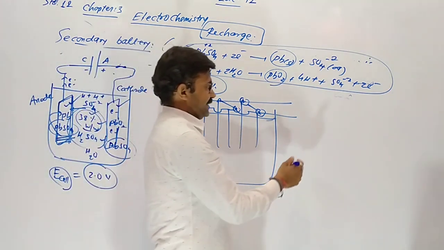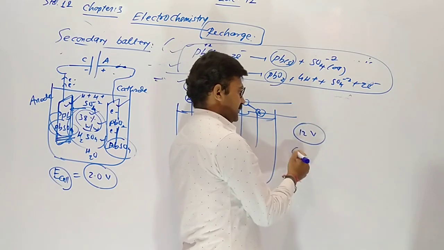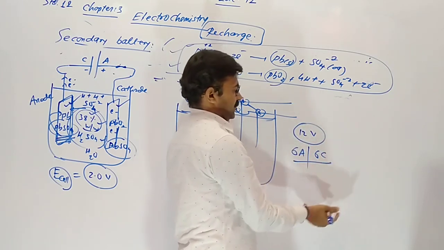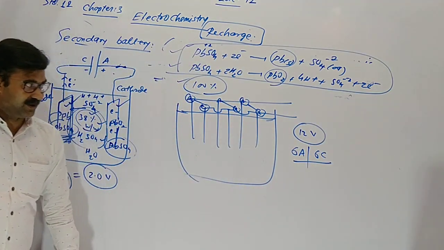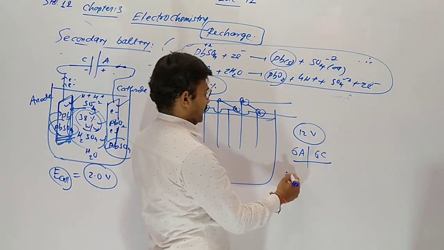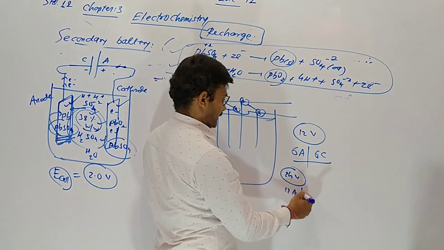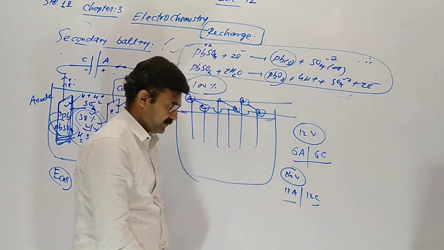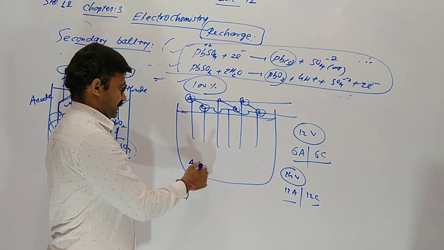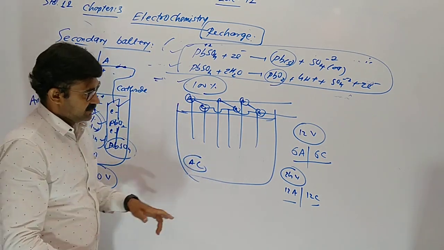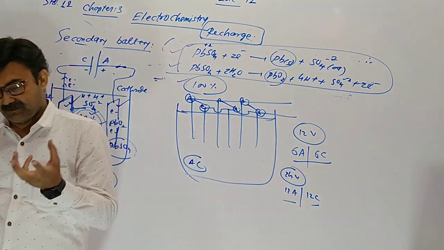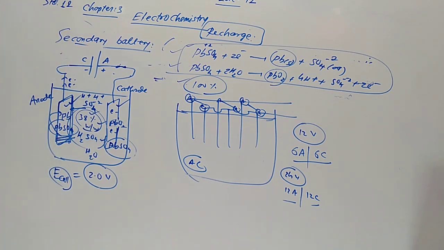Now what about getting 12 volt? We have to take 6 anodes and 6 cathodes, so it gives 12 volt. For getting 24 volt using this battery, we have to take 12 anodes and 12 cathodes, since 1 anode, 1 cathode gives 2 volt. So for 24 volt in our trucks and buses, we have two batteries which have 12 anodes and 12 cathodes.